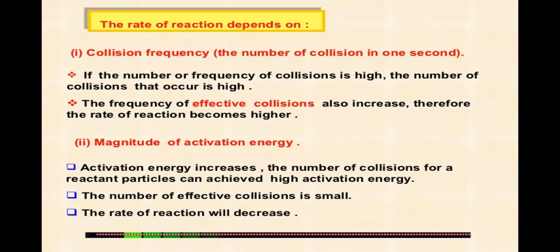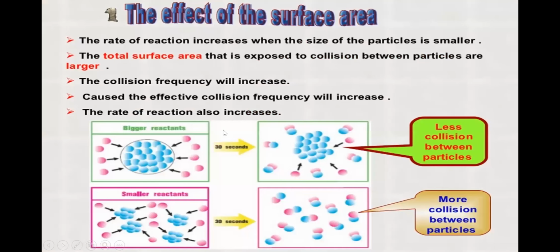So the factors that affect the rate of the reaction based on collision theory are the collision frequency and the magnitude of activation energy. As we have discussed collision theory, we now have to deal with the factors that affect the rate of the reaction. So I invite Aparna teacher to explain the factors that affect the rate of a reaction.